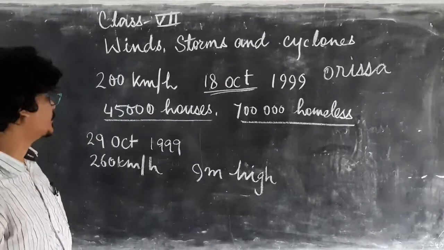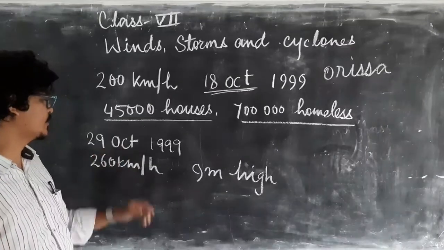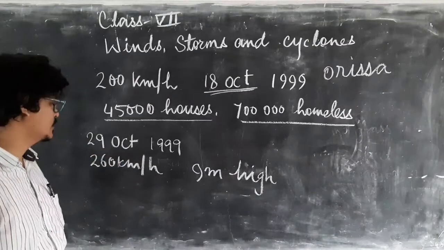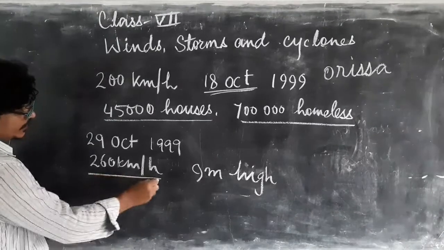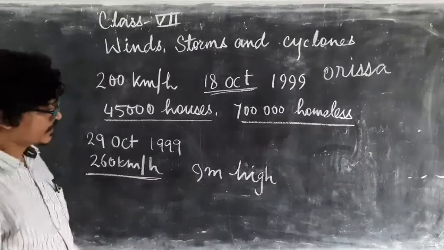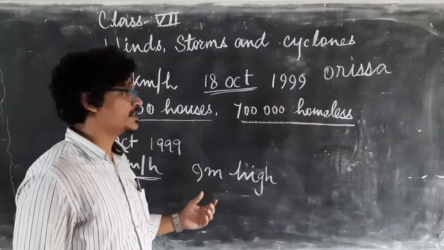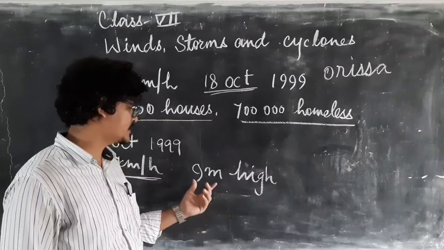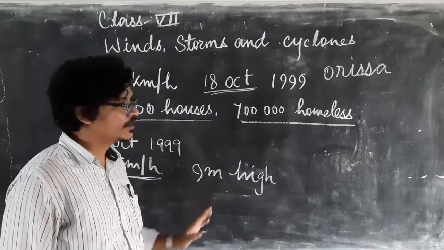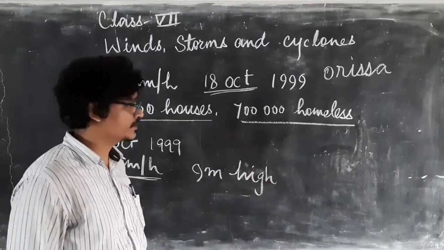And again in the same year, on 29 October, another cyclone hit Odisha and the wind speed was 260 km per hour. Due to that cyclone, the water wave reached a height of 9 meters in the sea.